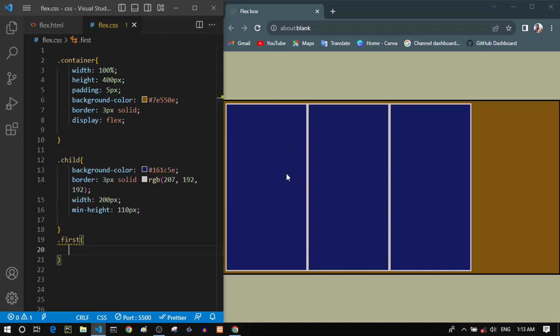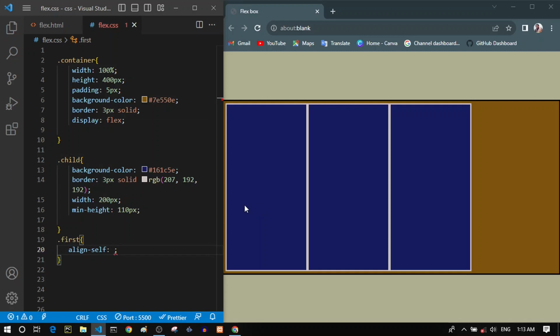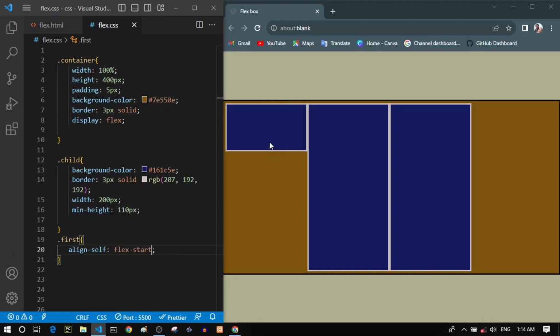For example, let's say that we want this first flex item to be different. We don't want it to have a stretch value in its align items. So you can see that it is by default a stretch in the align items, but I can override it. For example, I can write align self, because this is the flex item itself. It is not the container, where we write a single property and it will be set for all of the items. We are changing it individually, and I can just set it to flex start, for example. You can see that now only our first child is at the start of our flex container.